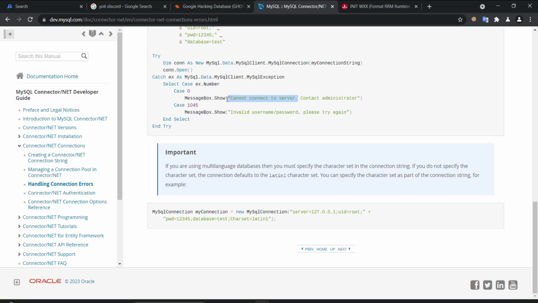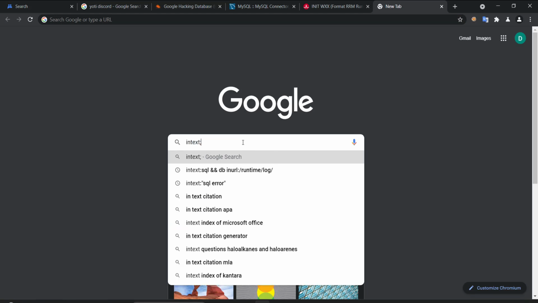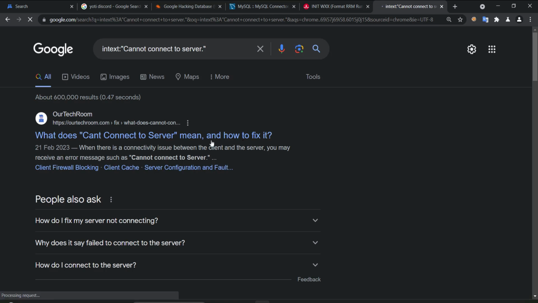So we can copy this, go on Google Dorks and put in text the SQL error or the connection error, and we can track all the domains where they may have some cache and more information as well.